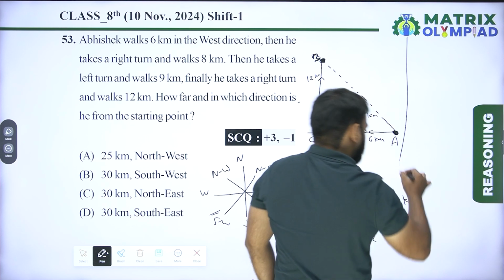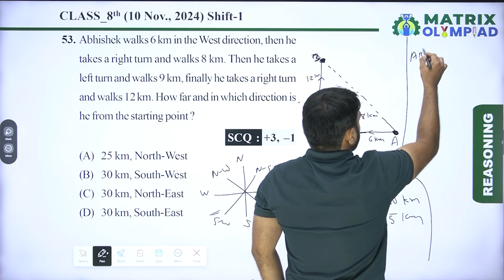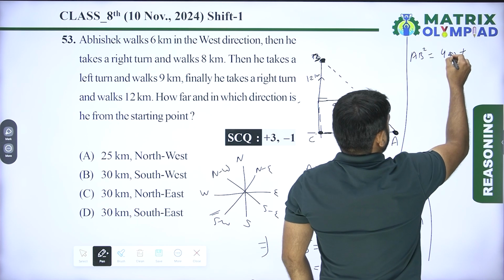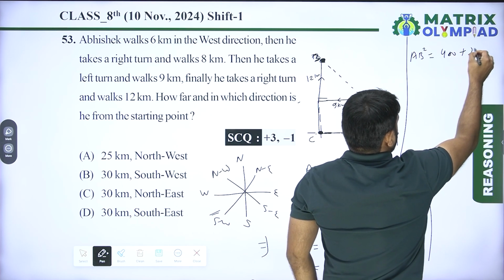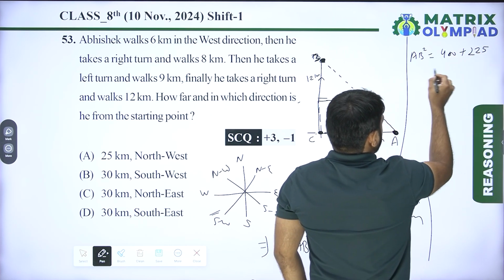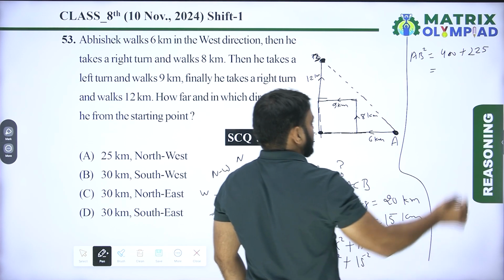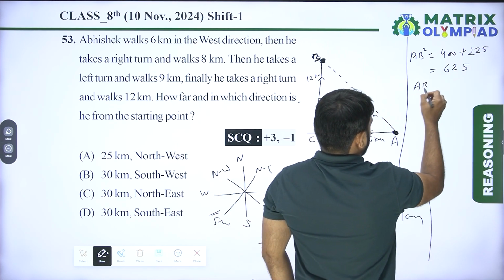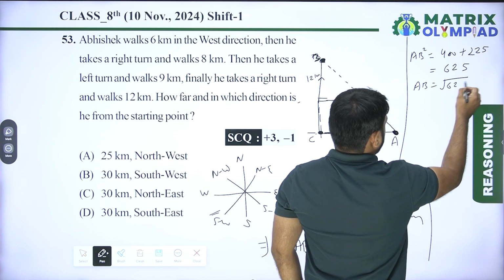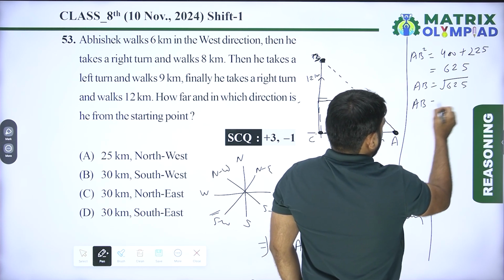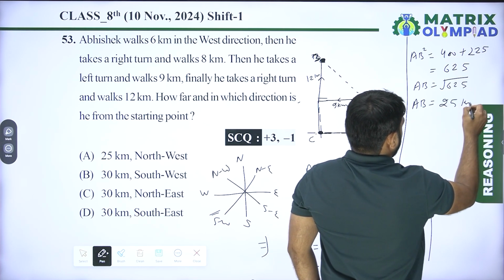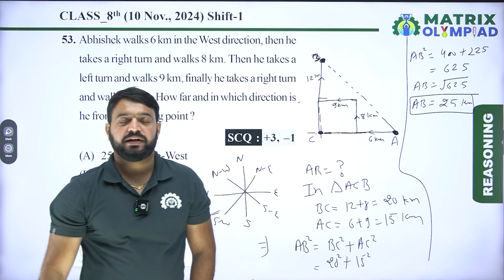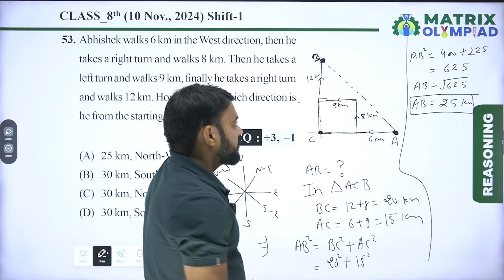So AB square is equal to 20 square, it means 400, plus 15 square, it means 225. So 400 plus 225, it means 625. So the value of AB is equal to root 625. So AB is equal to 25 kilometers. So now the distance between the starting point and the final point is 25 kilometers.